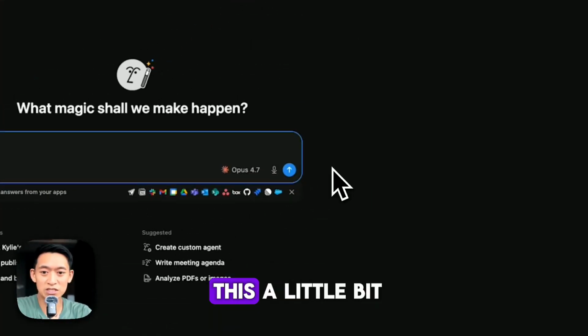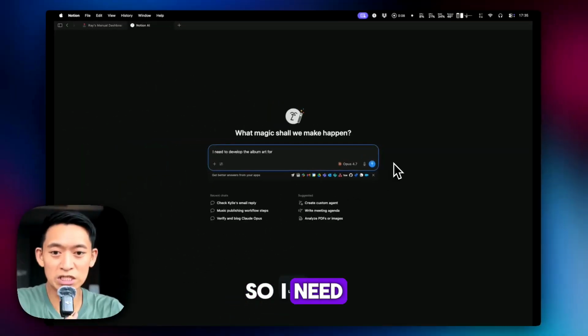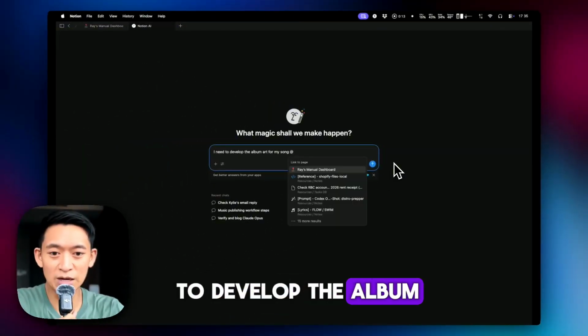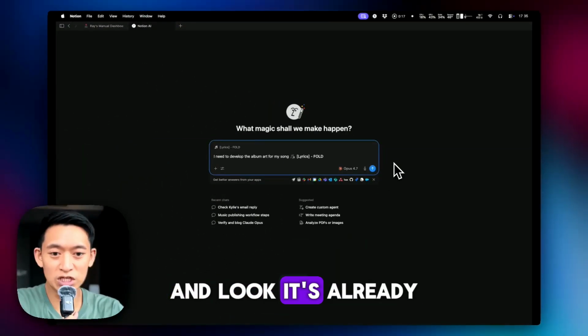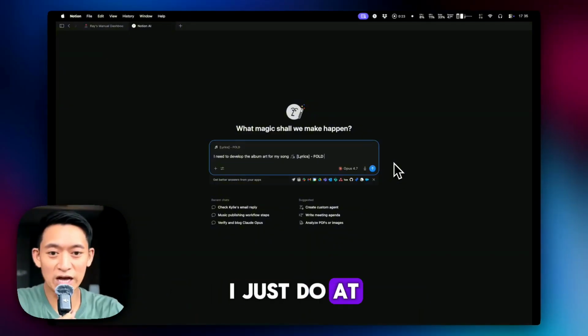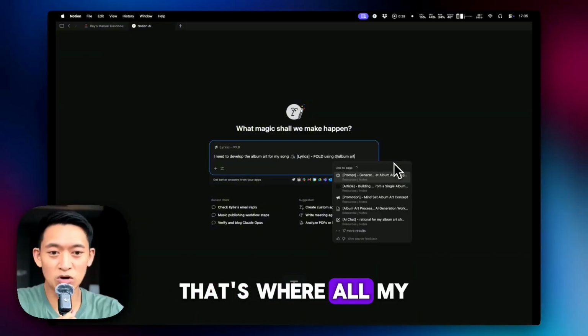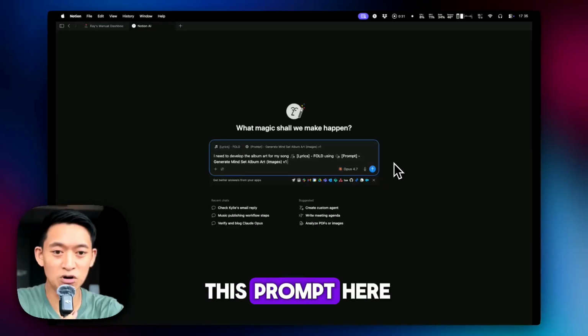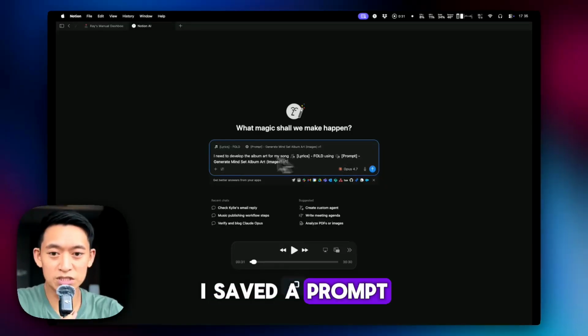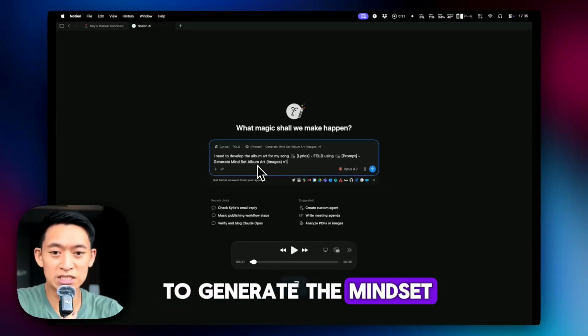So I'm going to play this at a little bit faster speed. So I need to develop the album art for my song, and look, it's already loaded up. I just do at symbol lyrics fold. That's where all my lyrics are. And then I do this prompt here. I save the prompt to generate the mindset album art.